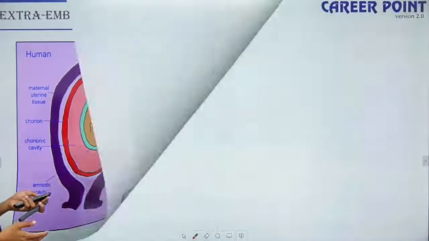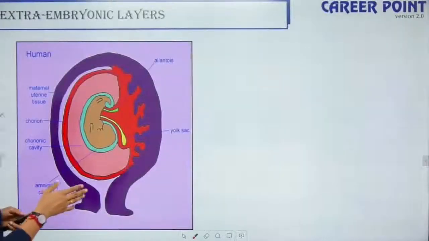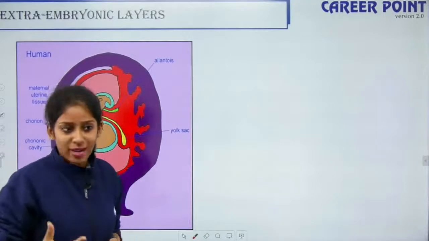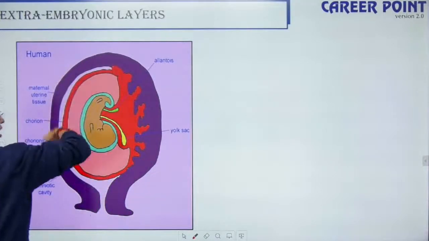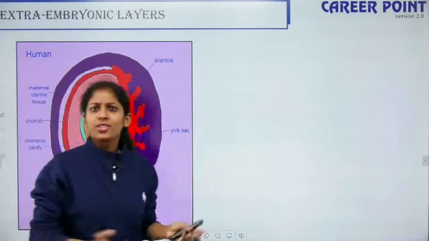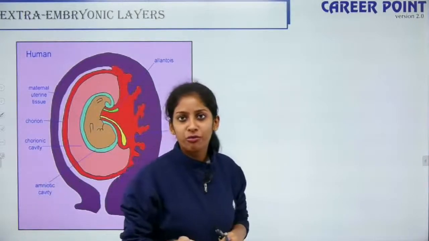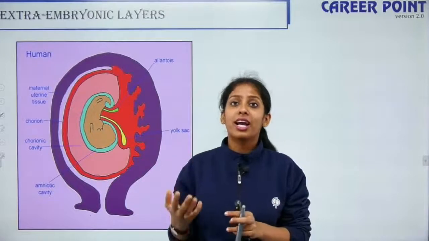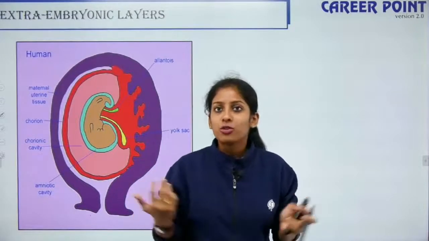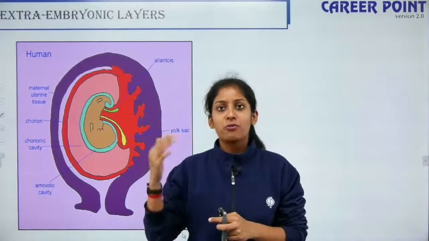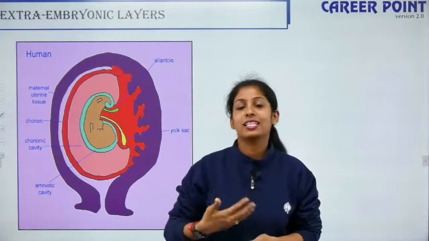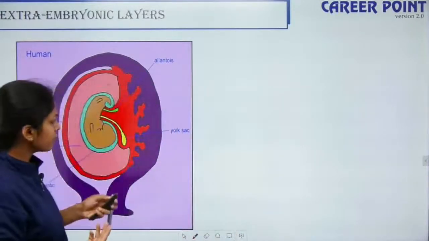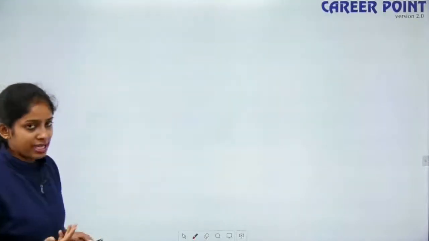You have the extra-embryonic layers, like the allantois membrane. The allantois is basically a rich supply of blood vessels. You have the amniotic cavity, a transparent balloon-like structure which protects your fetus. The amniotic cavity prevents the baby from any kind of shock, right? Once your amniotic cavity breaks, the amniotic fluid comes out, and that's a sign that your baby is ready to come out. It's no longer safe inside for the baby, right? So these are the different layers.